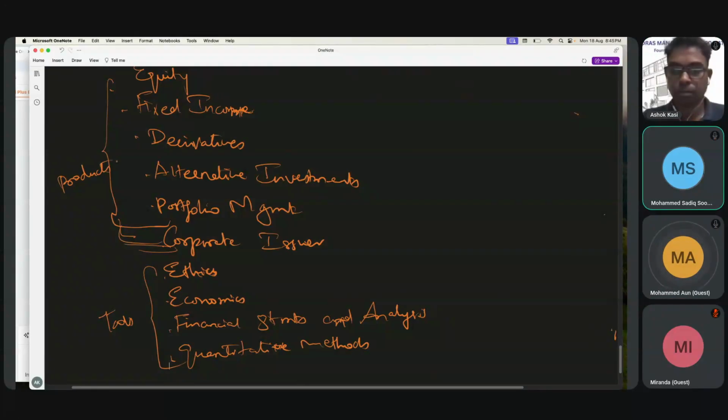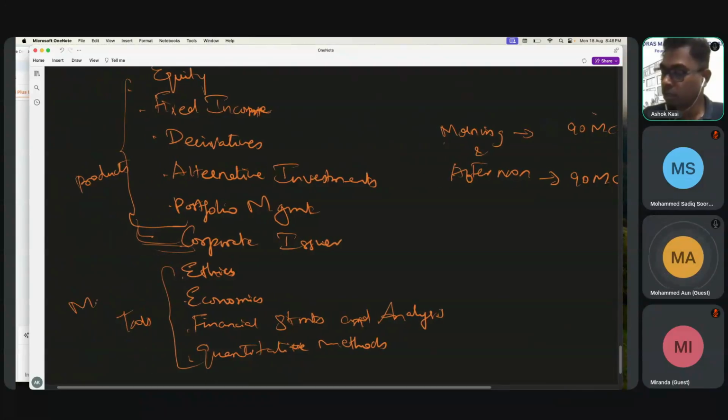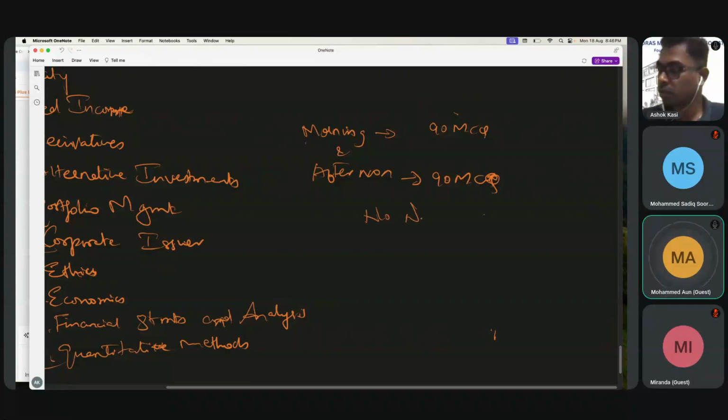And the exam is MCQ based, right? All are MCQ only. You will have a morning paper and an afternoon paper. In the morning they will ask 90 multiple choice questions, and in the afternoon 90 multiple choice questions. These 5 subjects are the morning paper, and these all are the afternoon paper. No negative marks. And 3 options for each question, A, B, C.